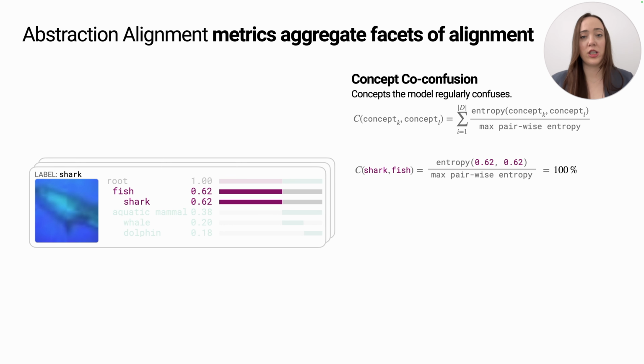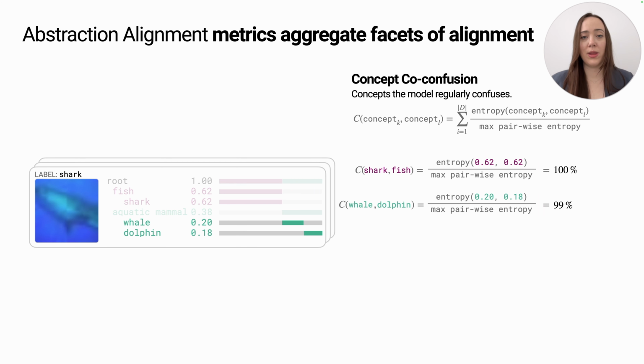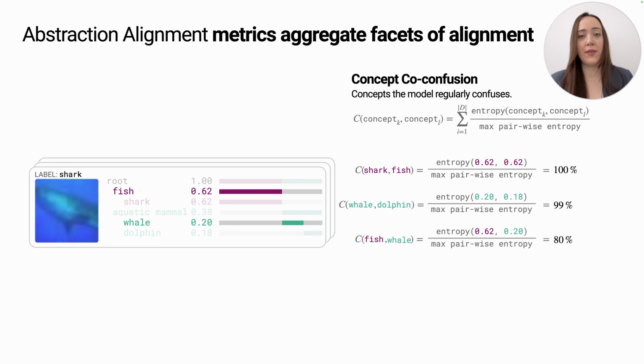While concept co-confusion will definitionally be high for direct relatives, like fish and shark, it can help us identify when the model considers two concepts at the same level of abstraction, or even different levels of abstraction, similar. By aggregating across many models' decisions, we can use concept co-confusion to see which concepts frequently co-occur.